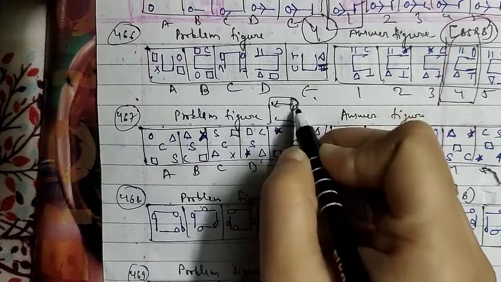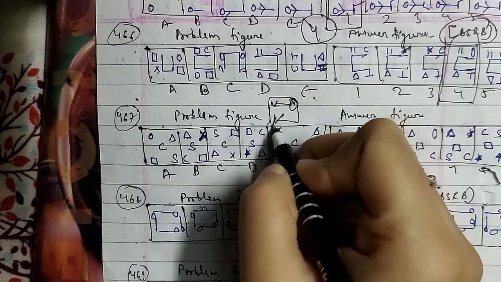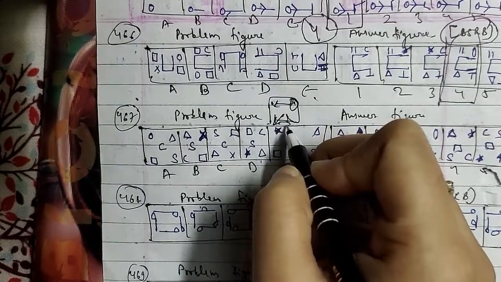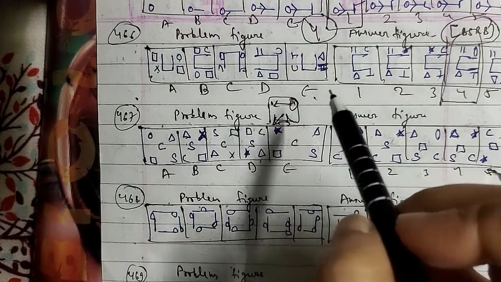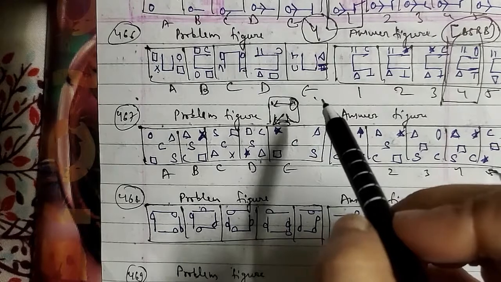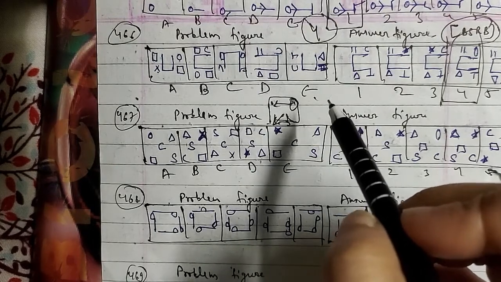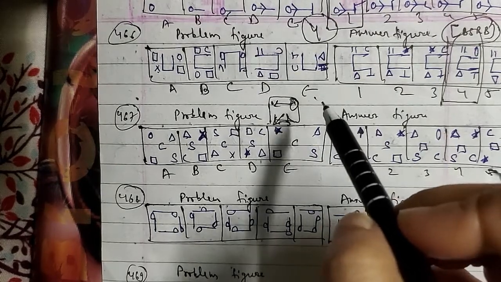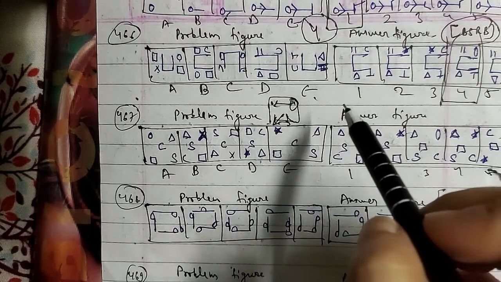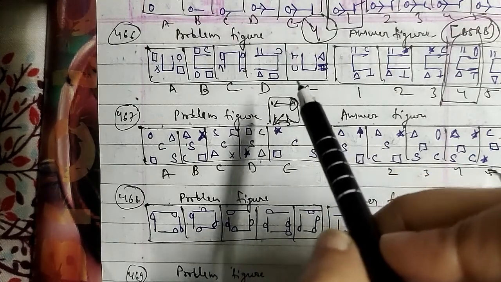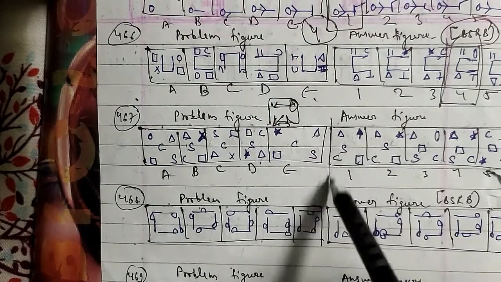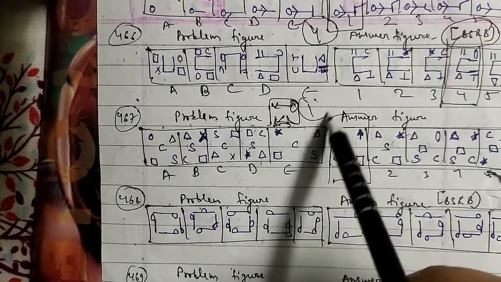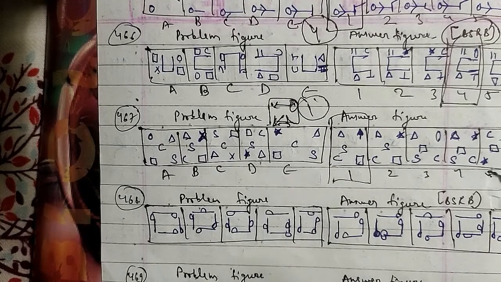Here these are the symbols that move in order, and it will be encircled. I will tell you about it: this moves here, this will move here, this will move here. So in the first step and the subsequent steps they move in the above order, rotating 90 degrees clockwise each time, and the symbol at the encircled position gets replaced by a new one in the alternate step. So after the A figure, the first figure will be the right answer for this question here.